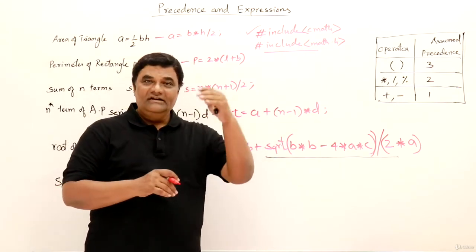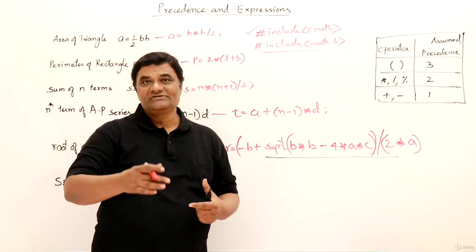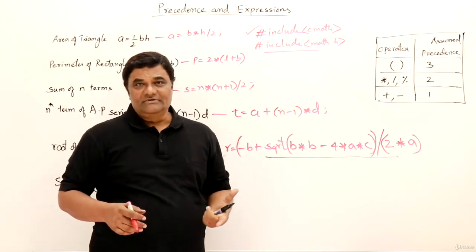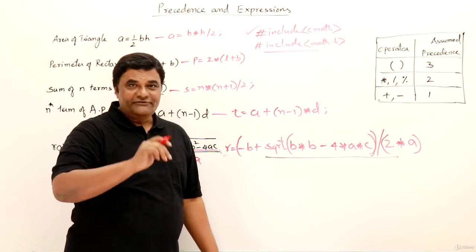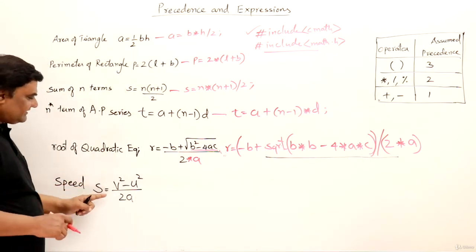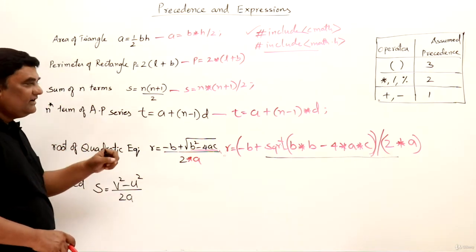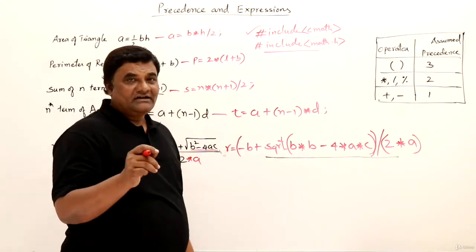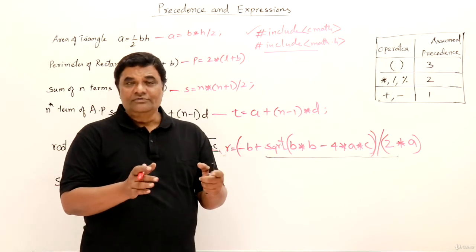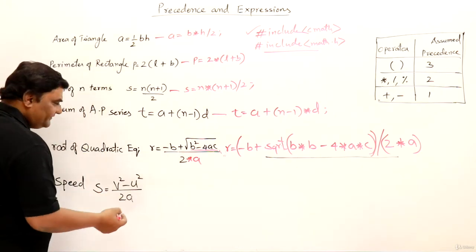Now we have done enough examples to understand how to write expressions. Now the same expressions, we will use them in programs, right? So in the following videos, we will write the program for each of these formulas. Then one last formula, this one, that is speed. Initial speed can be calculated as final velocity square minus initial velocity square by 2 into acceleration. So here v square and u square are used. I can write v into v or u into u. Otherwise I can use the power function. Both methods we will follow.